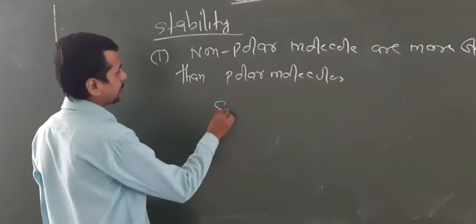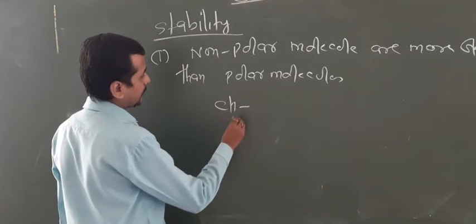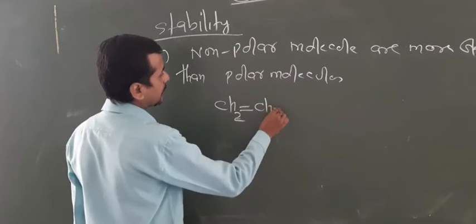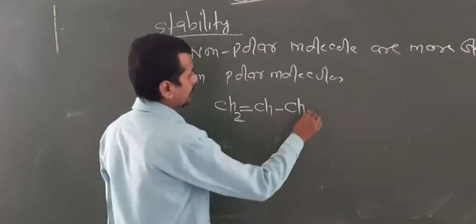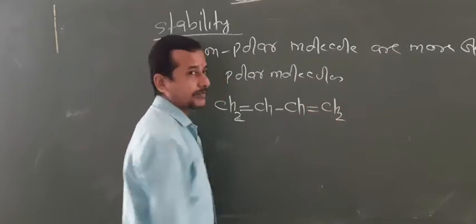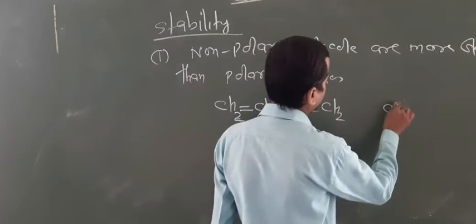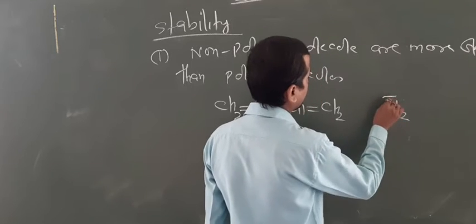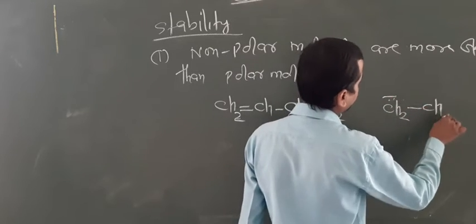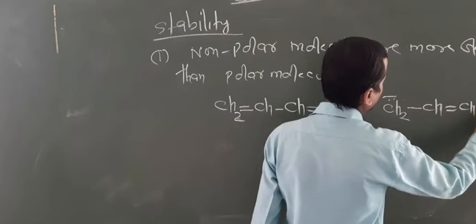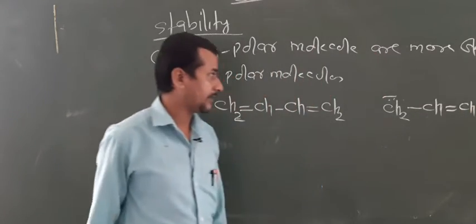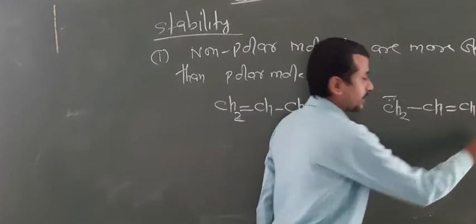Now look at the example: CS2 double bond CH, single bond CH, double bond CS2. So this is more stable. If you write one more molecule like this, look at it. Here the charge separation takes place.